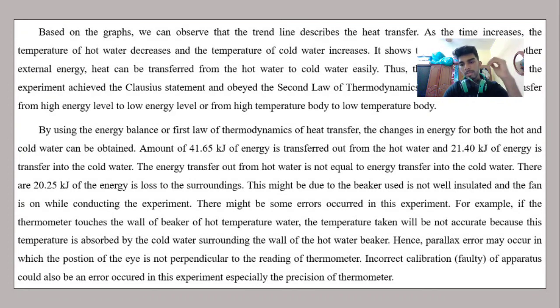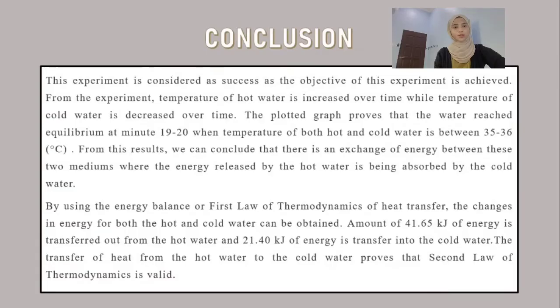Speaking of the thermometer, it can also cause faulty readings, such as incorrect calibration, which can affect the reading of temperature for both mediums, hot water and cold water. Thank you to Aisha.